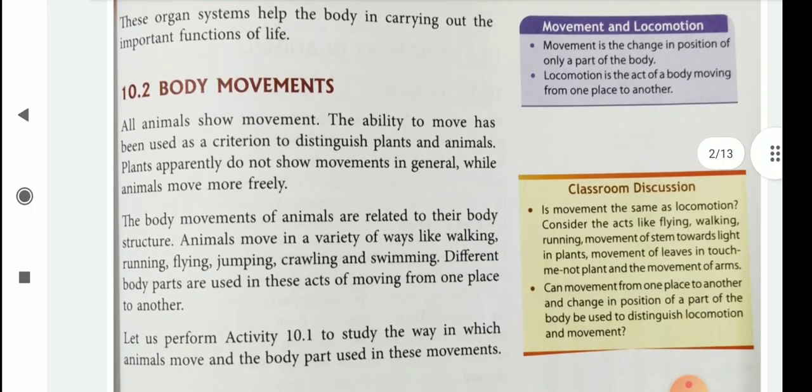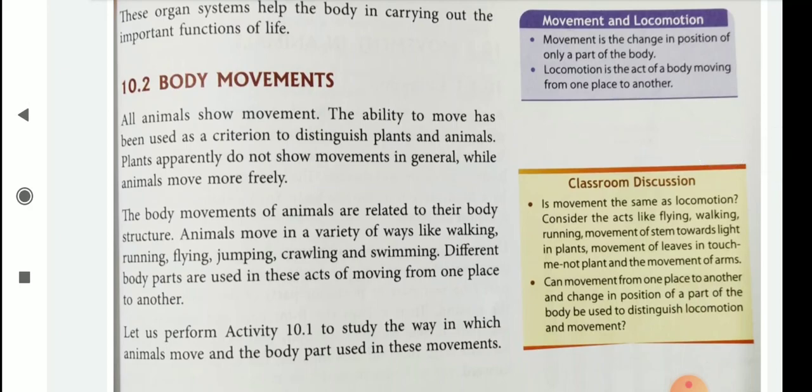Then body movements. How do we move? Okay. All animals show movement. The ability to move has been used as a criterion to distinguish plants and animals. Easily, children, you know, plants apparently do not show movements in general, while animals move more freely because plants have no specialized organ to move, but animals have.